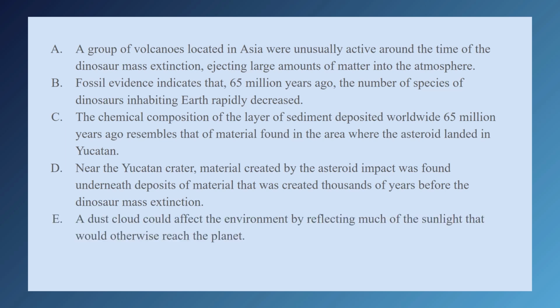E, a dust cloud could affect the environment by reflecting much of the sunlight that would otherwise reach the planet. This is an explanation trap. It explains how a dust cloud could affect the environment, but we already know that the environment was affected. Explaining how doesn't confirm that the asteroid caused the dust cloud, and that's what we need to strengthen. So pay attention to the conclusion that you're working with, or these traps can be very tempting. Our best answer is C.